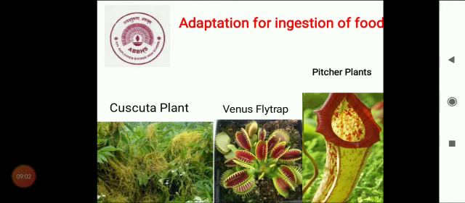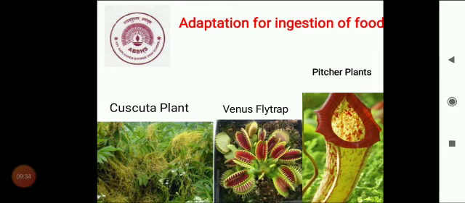The next is adaptation for ingestion of food in plants. Plants like cuscuta are parasitic. They suck the food from other plants. The structure of cuscuta is wire-like stems. Here you can see the picture of the cuscuta plant. The cuscuta is leafless. It cannot perform photosynthesis. It has sucking roots for absorbing nutrients from the host plant.